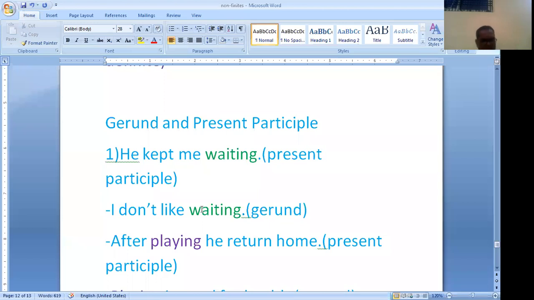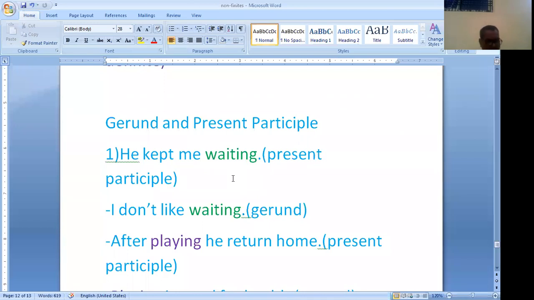Both the gerund and the present participle look alike. They seem to be alike, formed from a verb with ing, but the gerund functions like a noun, while the present participle functions like an adjective.